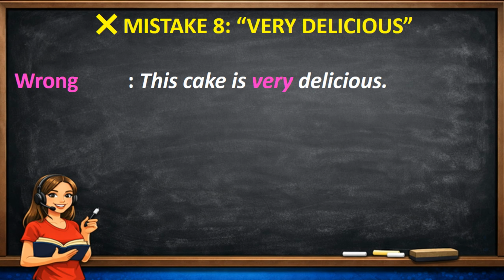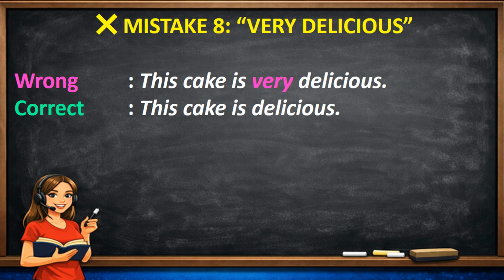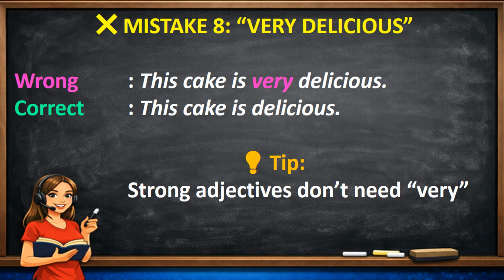Mistake 8. Very delicious. Wrong. This cake is very delicious. Correct. This cake is delicious. Tip. Strong adjectives don't need very.